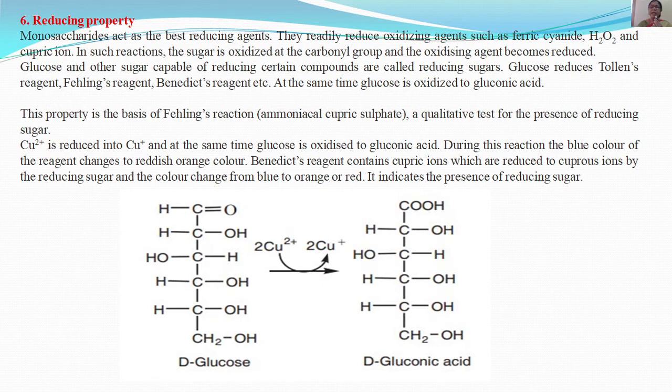Benedict's reagent contains cupric ions which are reduced to cuprous ions by the reducing sugar, and the color changes from blue to orange or red. It indicates the presence of a reducing sugar.